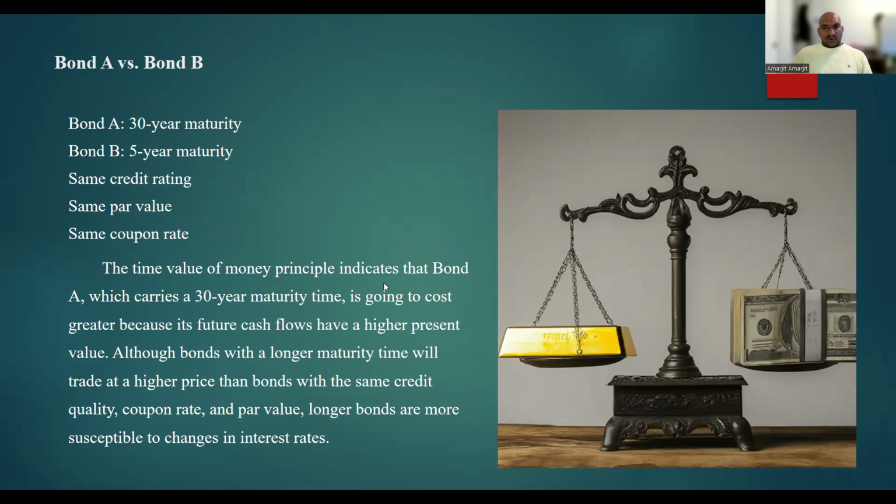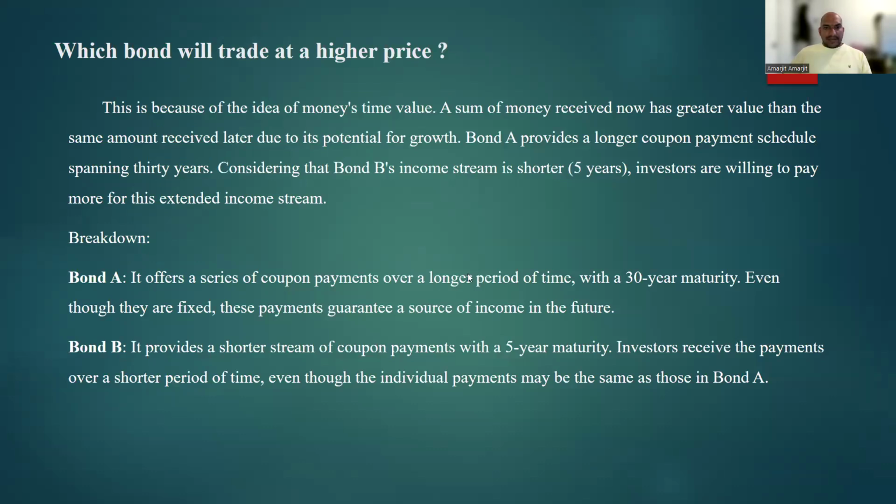This is due to the fact that a bond's future cash flows have a higher present value the longer it takes to mature. According to the time value of money principle, there is an opportunity cost associated with not investing a dollar received in the future, which makes it worth less than a dollar received today. Because bond A's cash flows are further in the future, they will have a higher present value, which will raise the bond's price.